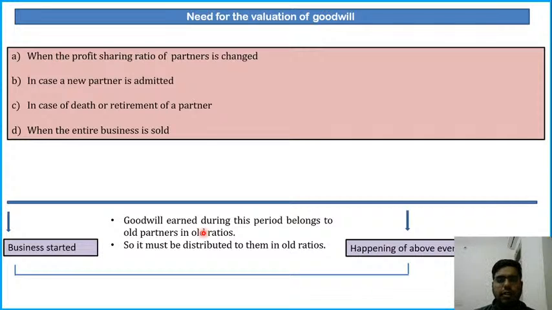Okay. And whenever the entire business is sold, for example, I have run a business for a period of time. I've run the school for 10 years approximately, and I'm having assets worth rupees 2 crores. Assets means fixed assets, land, building, equipment, furniture, etc. Now I want to sell my business to a particular person. He wants to buy my business. So what will be the value of my business? Will it be only the value of the fixed assets?